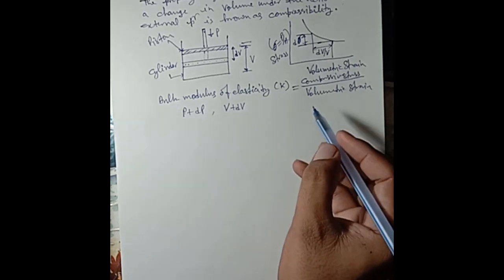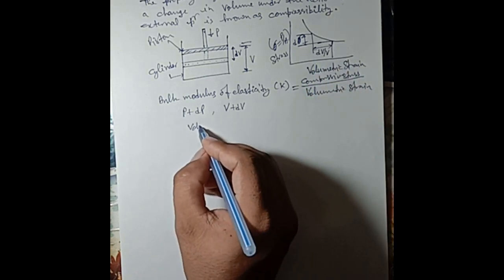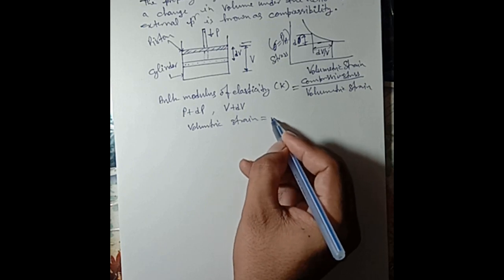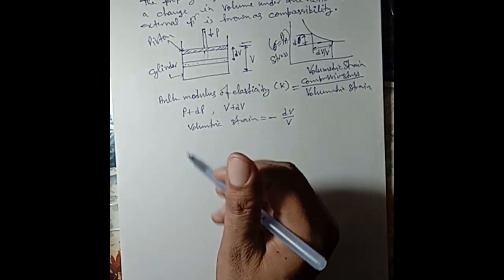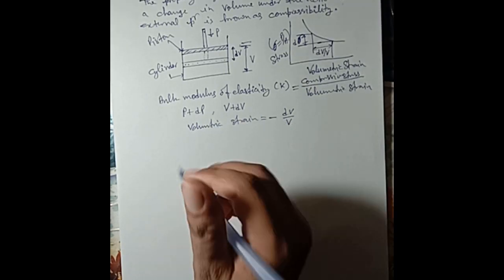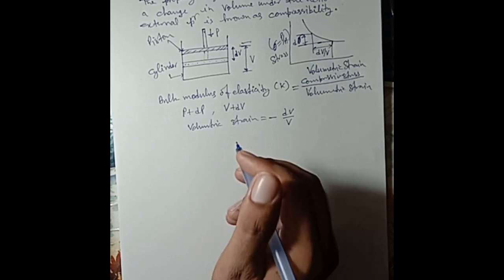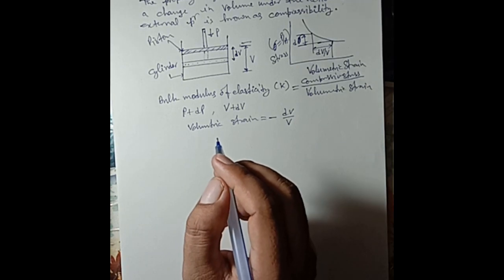Therefore volumetric strain is equal to minus dV upon V, because the volume decreases and pressure increases.